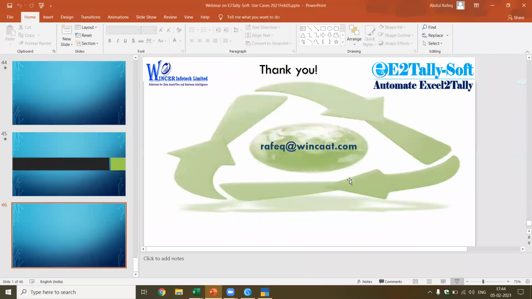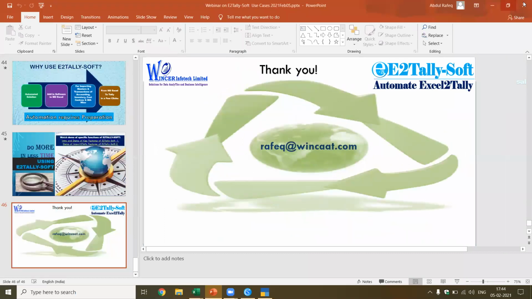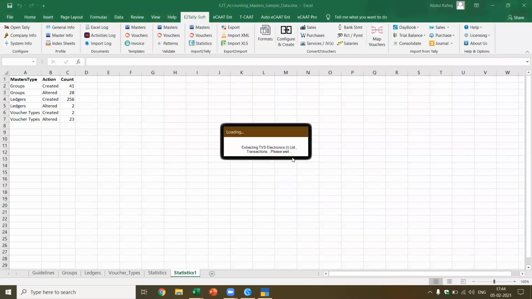Okay, let me now close this PPT. Let me see how best we can close this. I think there is an issue here. Yes, there's a bug we had rectified. Okay, this is in ledger vouchers. What's happening is this message is not getting closed after importing.